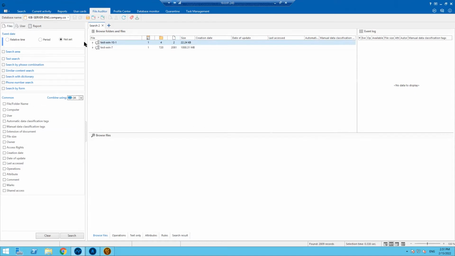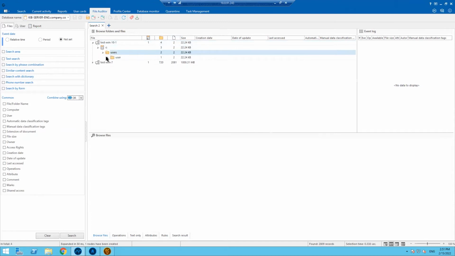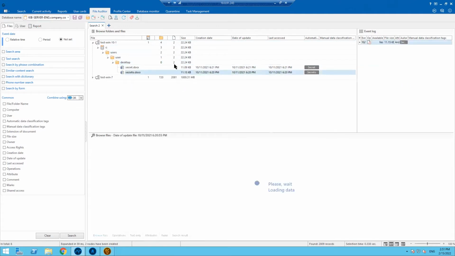Here, first of all, I can make a list of all files and folders in my structure. I can open it and see each and every folder and file in it. And if necessary, we can also check security and access rights to files.